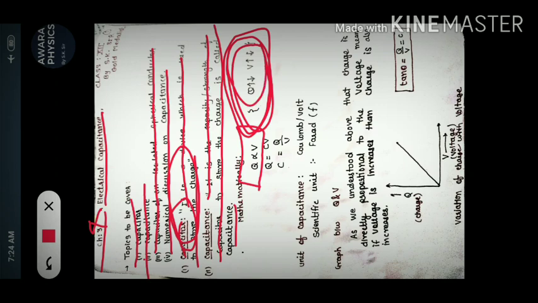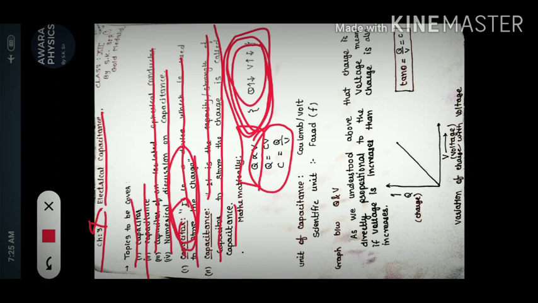Hopefully you understood till that. When we remove the proportionality sign, to make theoretical value equal to practical value, C is equal to Q by V, where Q is the charge, V is the voltage, and C is the capacitance. It is used to determine the capacity or strength of a given capacitor.